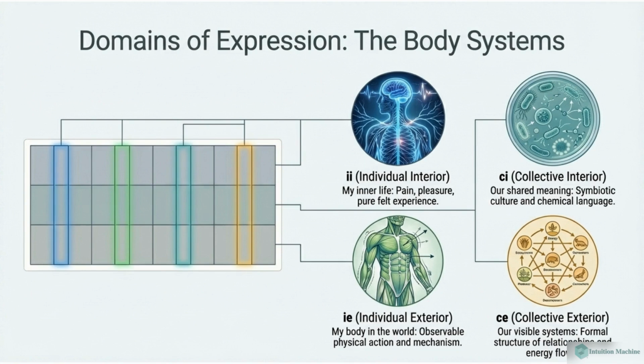The domains of expression are the body systems. Individual interior is my inner life. Individual exterior is my body in the world. Collective interior is our shared meaning. And collective exterior is our formal structure and visible systems.